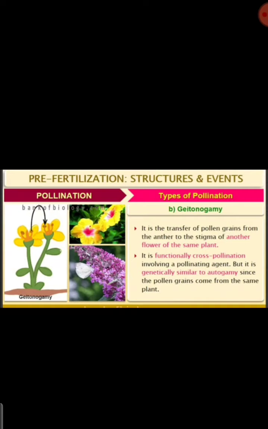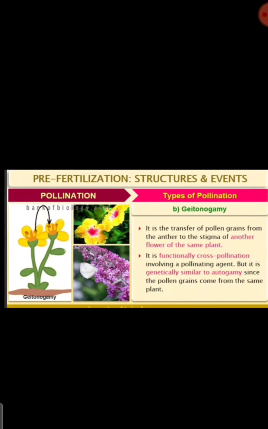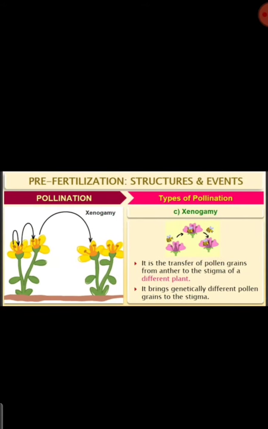Functionally it is cross pollination, but it involves genetically similar offspring because it is within the same plant. Xenogamy is completely cross pollination, where pollen from a flower of one plant goes to the stigma of a flower of a different plant.